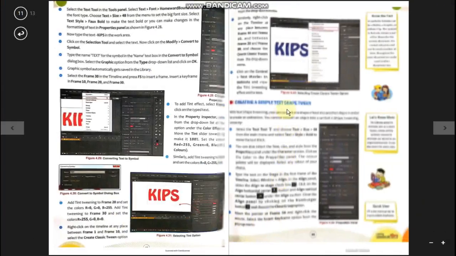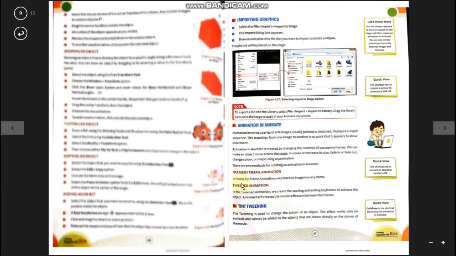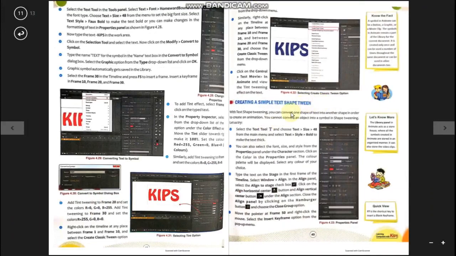And shape tweening means changes in the shape of the object. For example, from a triangle to a circle, then to a square, likewise that.